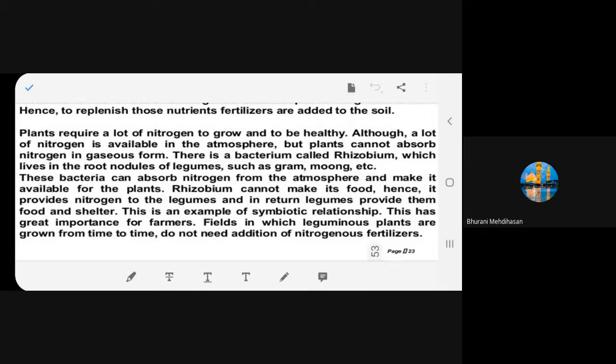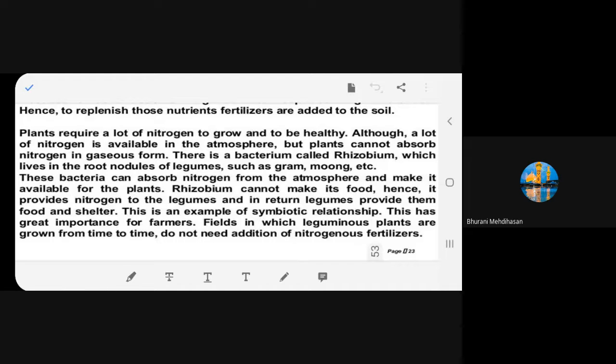These bacteria can absorb nitrogen from the atmosphere and make it provide Okay. Available for the nitrogen plants. Make it available for the available for the plants. plants. Now, what is written here? Rhizobium.